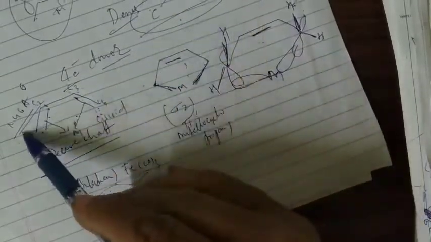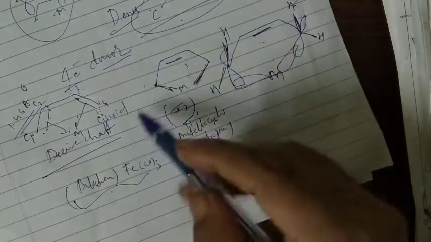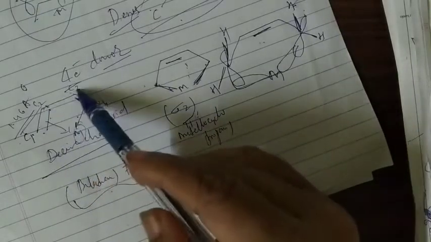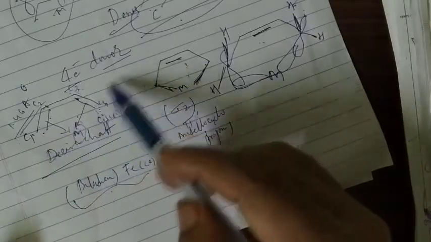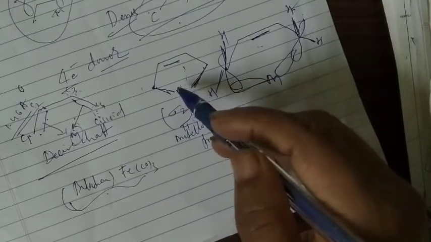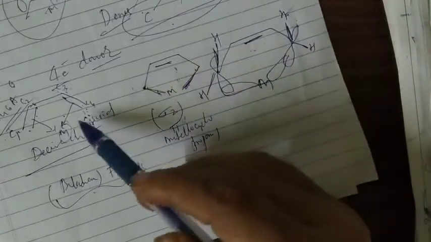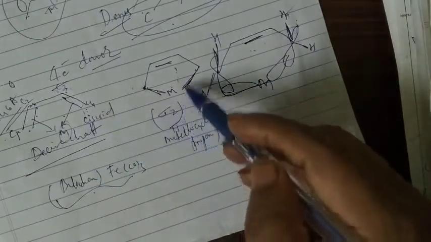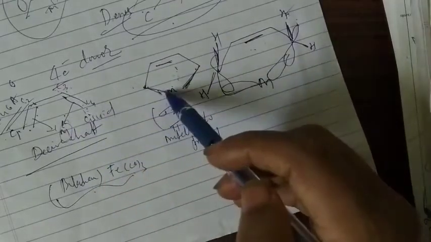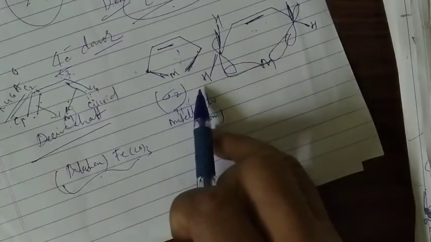So the distance between the carbons plays a very important role whenever the ligand binds with the metal. In some cases the C2-C3 bond is very short and the other becomes very long, it goes apart like this. It depends on the mode of bonding with the metal and its overlap, how it gets overlap, and we'll discuss this also. So the main thing here is that sigma 2 type of bonding and pi 2 type of bonding are there. This type of bonding we can see in diene compounds when they bind with the metal ion.